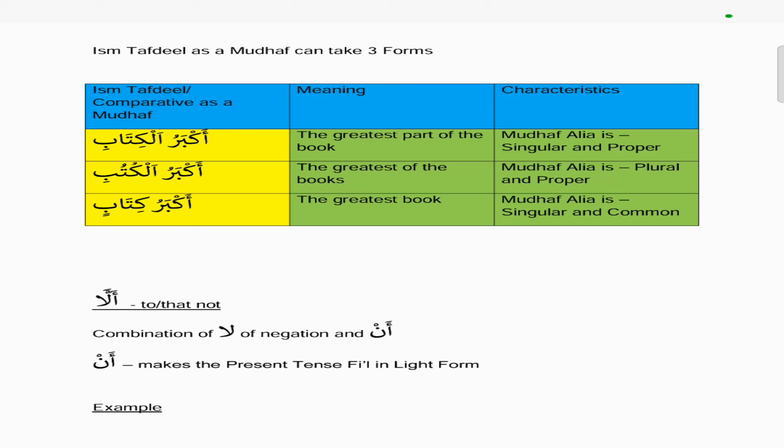And the last example is akbaru kitabin, which means the greatest book. This is because the mudaf ilay is singular, so kitab is referring to one book, and it's common because there's no al on it. It's heavy as well, kitabin, you can see the tanween. So akbaru kitabin, the greatest book. And you can apply these to any comparative, and it gives the same type of meaning as long as the mudaf ilay matches these characteristics in each case. So this is like the template for the different comparatives used as a mudaf.